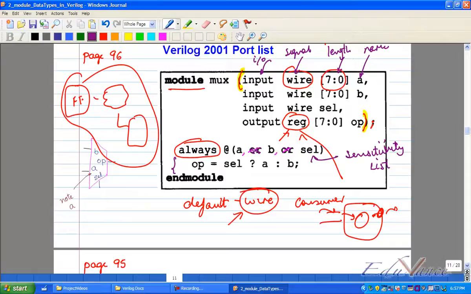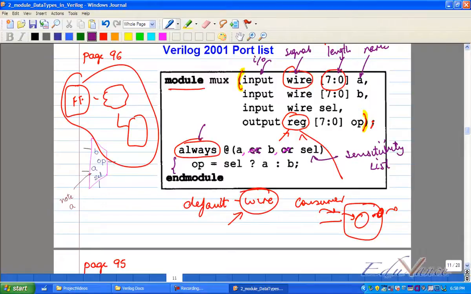Understood? So finally, at the end of the day, you want your design to be sensitive to the inputs, yes or no? A is your input, B is your input, select line is your input, yes or no? So the minute any of these guys change, you want this hardware to see now what is the final output, yes or no? Correct? Understood this? So remember that, what is this called? Sensitivity list. Basically, it's the list that this particular always block is sensitive to. Simple. Sensitive means even a slight change, right? Everybody understood this?